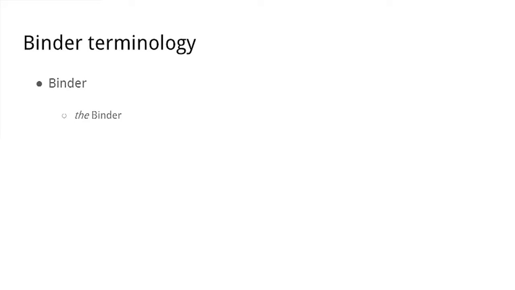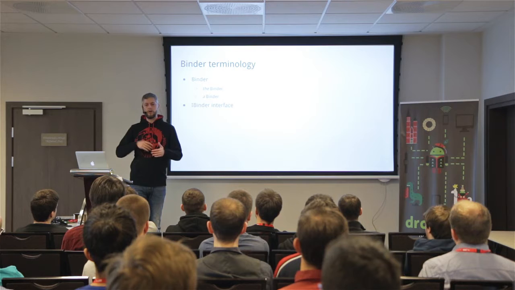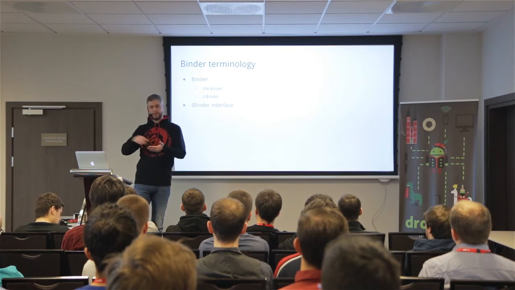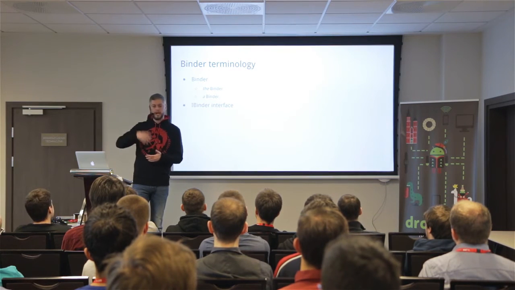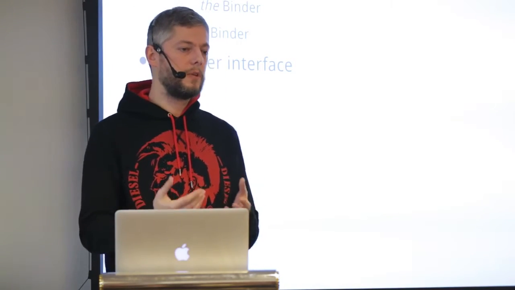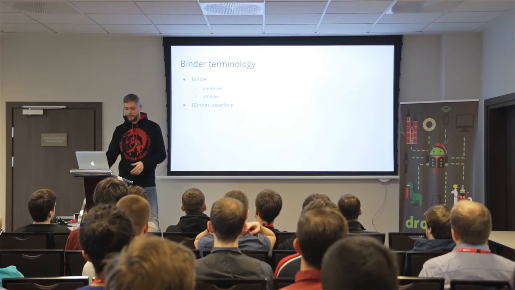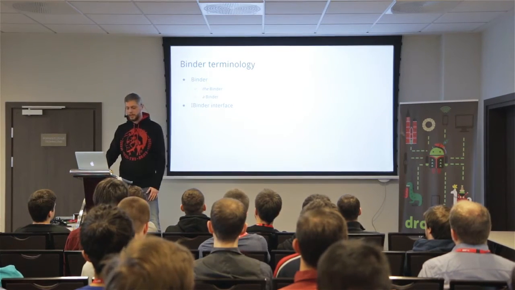So binder, basically there are two binders, like everything in English. There's the binder, and the binder is the whole framework, everything. And a binder is basically an object that implements a particular interface, because in binder we have interfaces. An interface is almost like a Java interface. Basically it's a contract between two parties. I will support those methods. I need those parameters. If you ask me to save something, the something has to be, let's say, a product. And if you ask me to get a list of something, the list will be a list of products. So that's an interface.